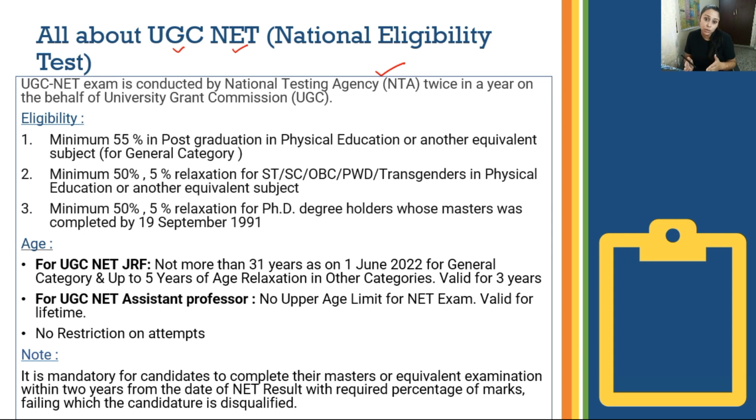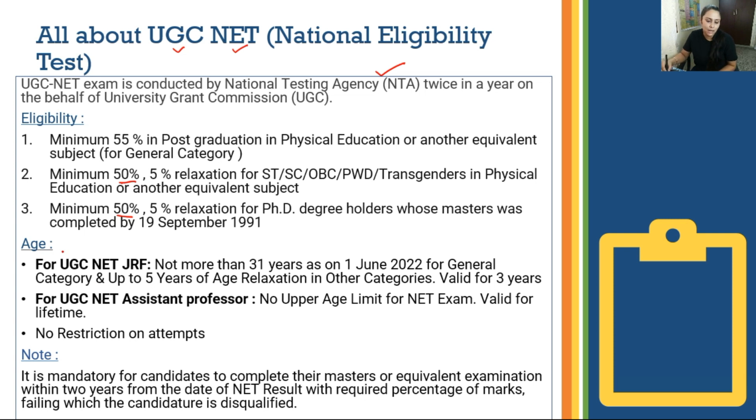The minimum eligibility for this test is that for the general category you should score 55% in your post-graduation subject, and for other categories there is a 5% relaxation, which makes it 50%. And for a PhD degree holder who completed their masters by 19 September 1991, even for them there is a 5% relaxation, which again makes it a minimum of 50%. Now why are we discussing PhD degree holders here? Because there is no upper age limit for assistant professor, if you are aware of it.